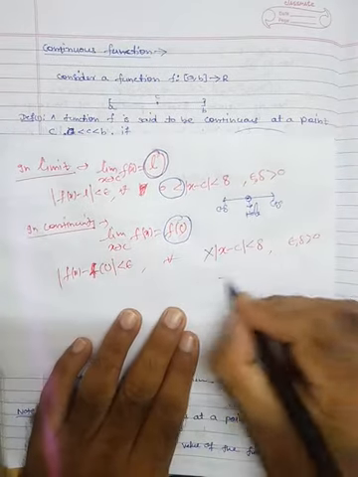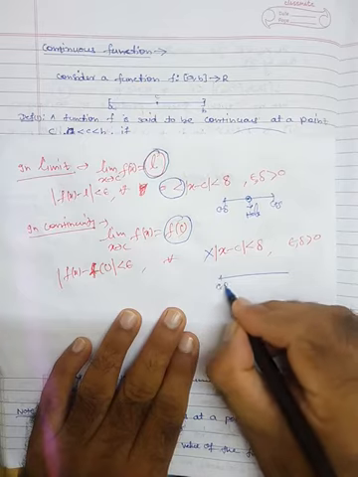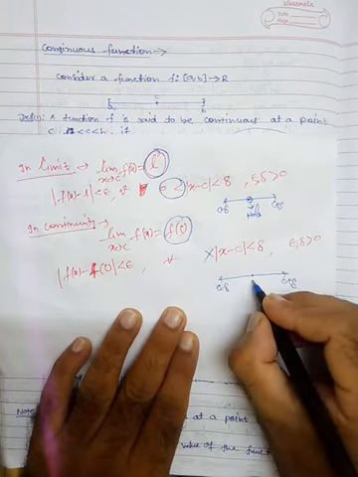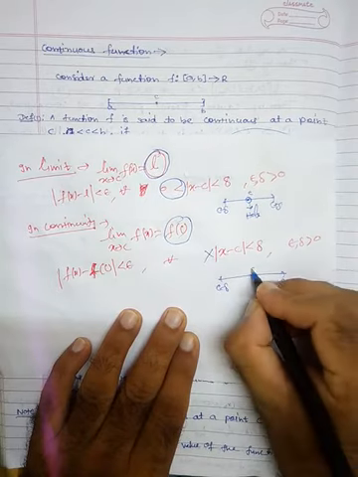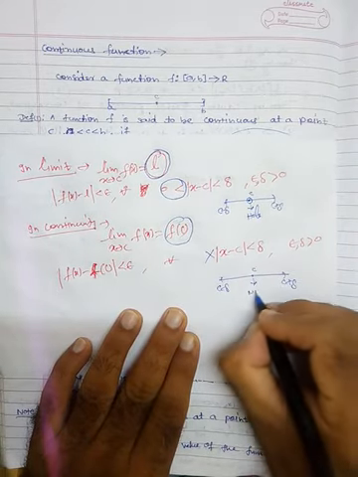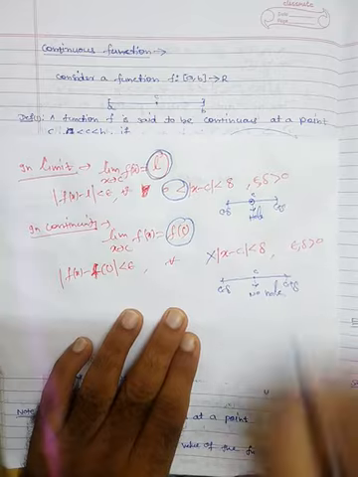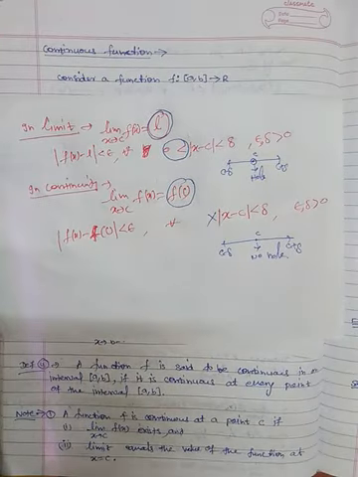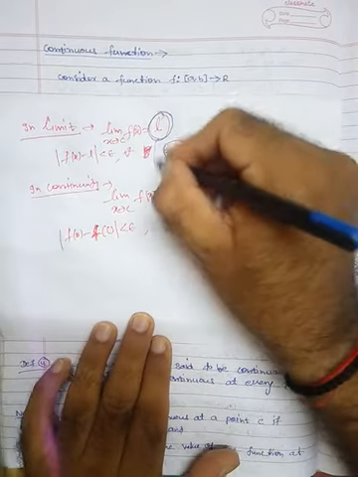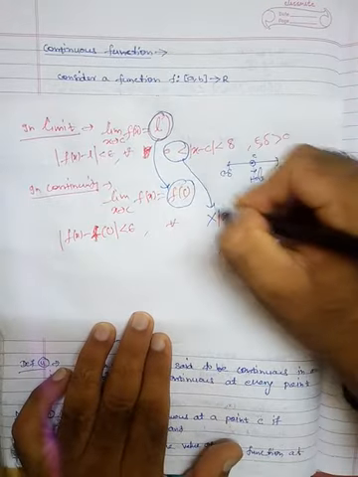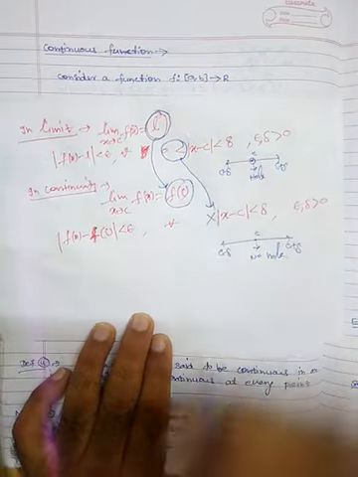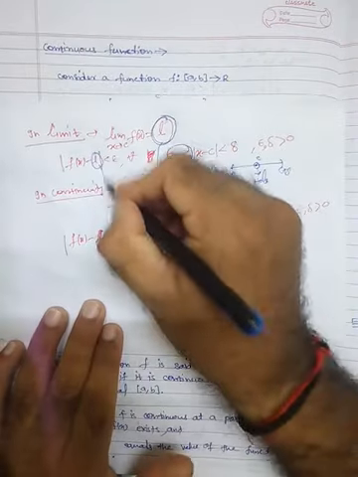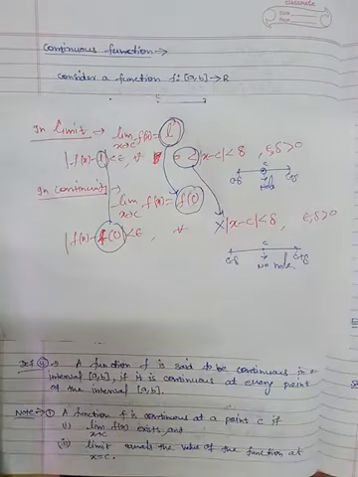However, here if you draw c minus delta to c plus delta around the point C, there is no hole. This is the difference. Another difference is that here is L, here is f of C.